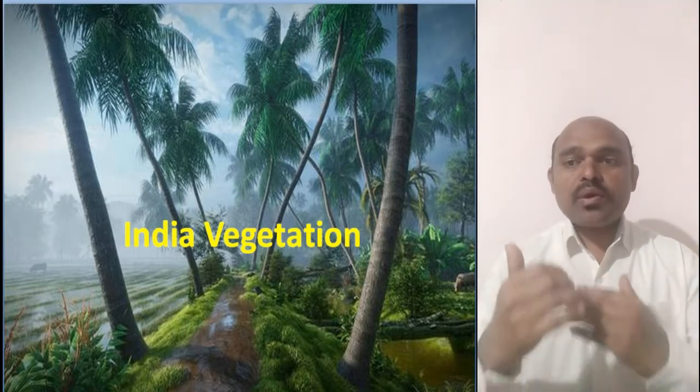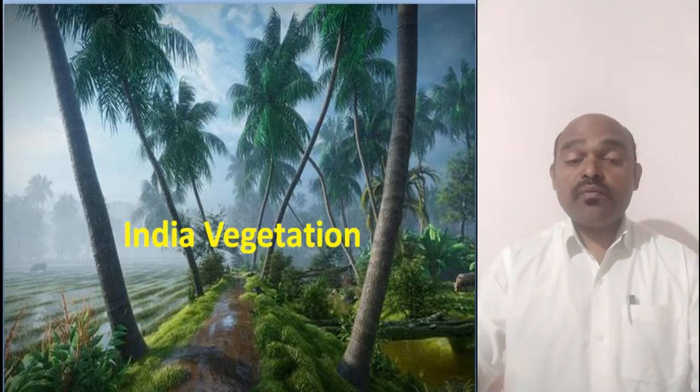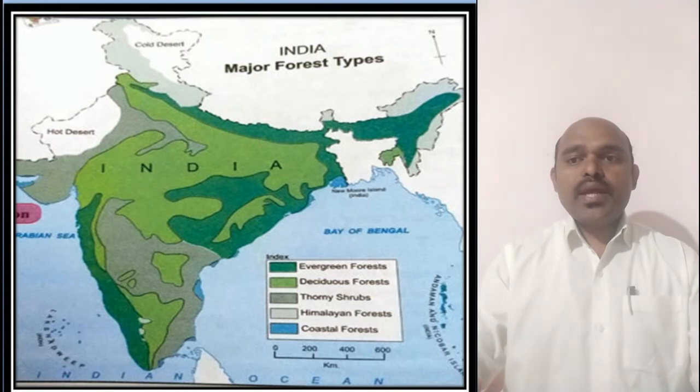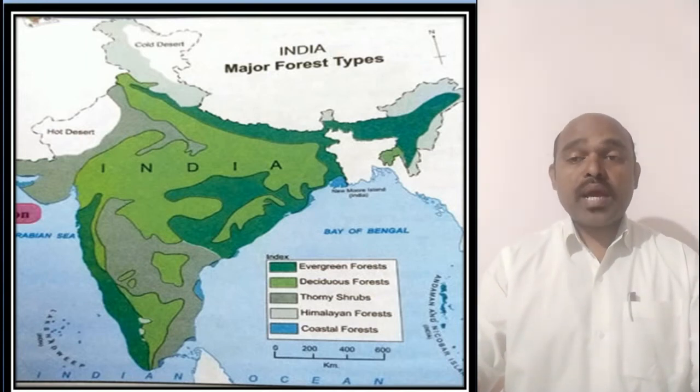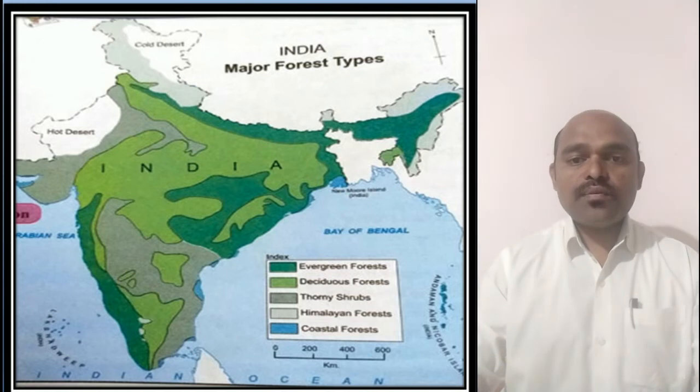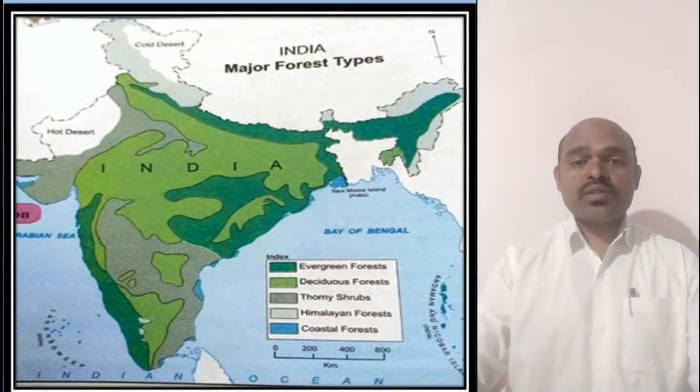Now let us discuss the Indian vegetation. What type of vegetation does India have? Let's discuss. So my dear students, here you have the map of India which describes the major forests of our India. Evergreen forest, deciduous forest, thorny shrubs, Himalayan forest, and coastal forest. These types of forest we find in our India, and we are going to discuss them in today's lecture.